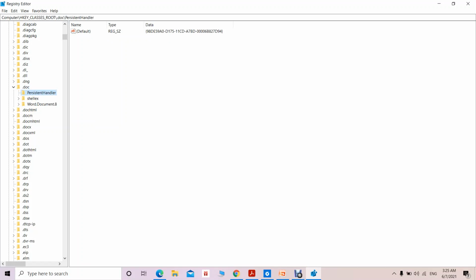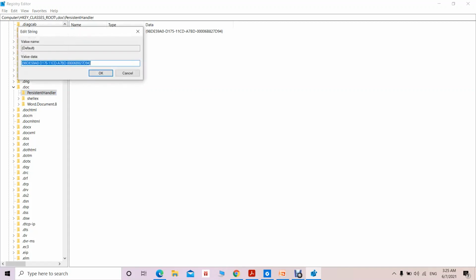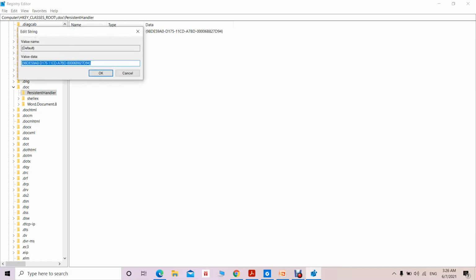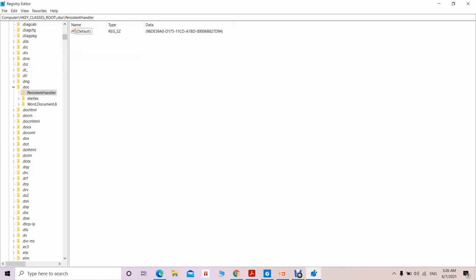Okay, so what is that particular application? A GUID, that is a globally unique identifier, is specified for the persistent handler key. Okay, so it's a default program. If you want to know what that value is, we have to double click on this value name, and this pop-up window will appear. So we can copy this information, which is a globally unique identifier, and from this we can know which is the persistent handler to handle the doc file.